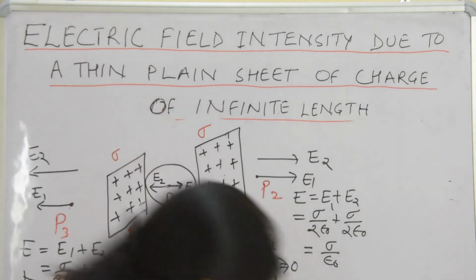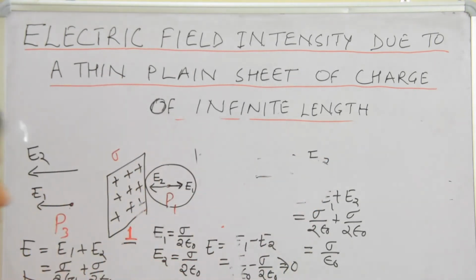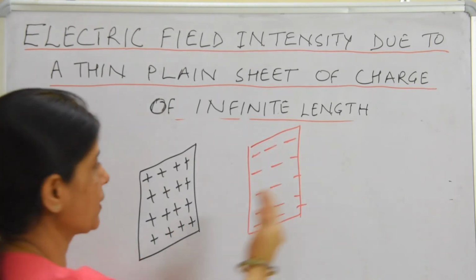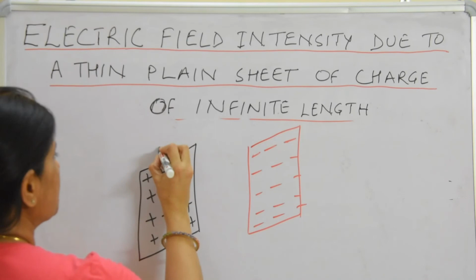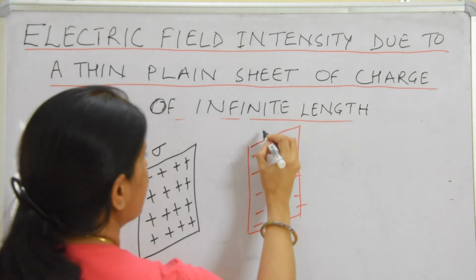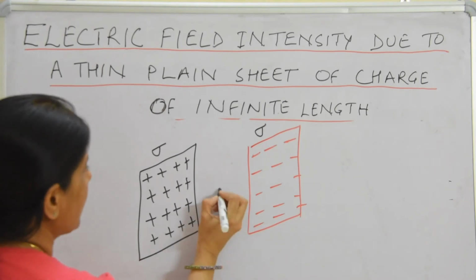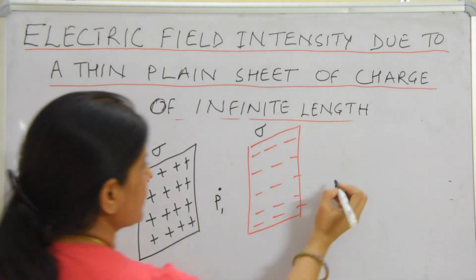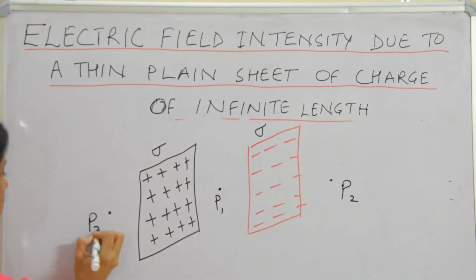Now suppose we have negative charges. Suppose we have two sheets of opposite charges, with charge per unit area again sigma, and we have to find the value of electric field intensity at points P1, P2 and P3.